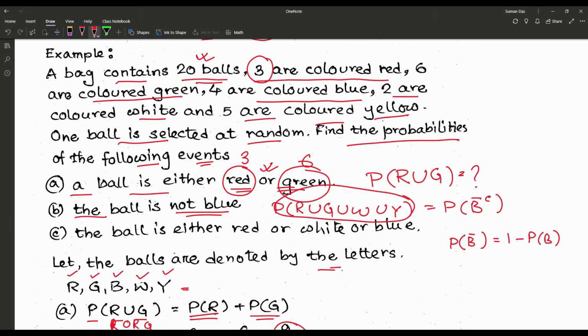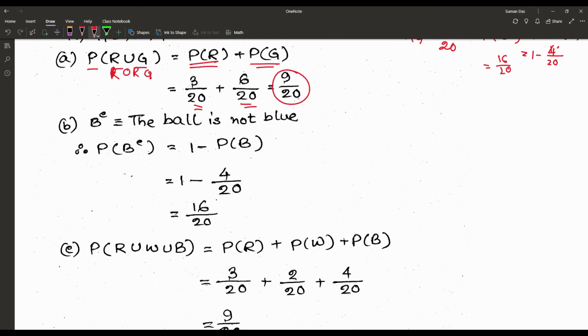We are using that way. Now P of B is equal to how many? In 20 total balls, the number of blue balls is 4. So P of B complement is equal to 1 minus P of B, or 1 minus 4 by 20, or particularly 16 by 20 is the answer.